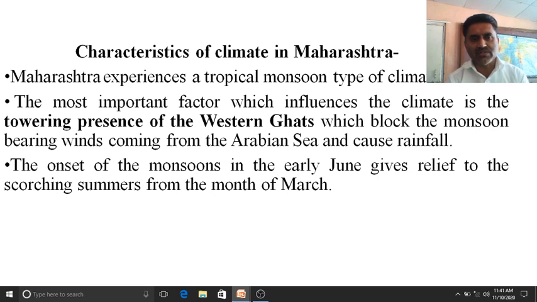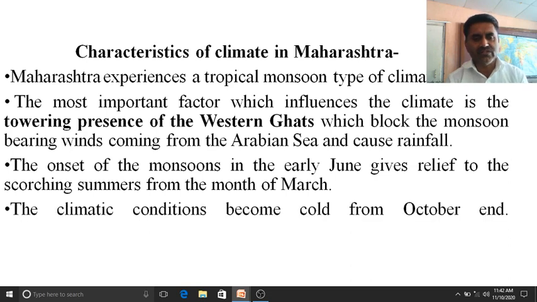The next important characteristic is that the onset of the monsoon in early June gives relief from the scorching summers from the month of March. As you know, there are 4 months of summer before the rainy season, that is February, March, April, and May. Particularly from March, April, and May we have high temperature, and this high temperature is the most important prevailing condition so far as rainfall is concerned. And that's why there is an onset of monsoon in the month of June, particularly in early June.